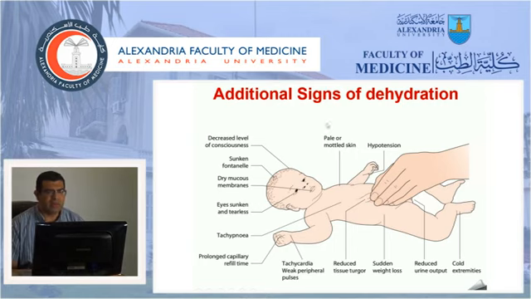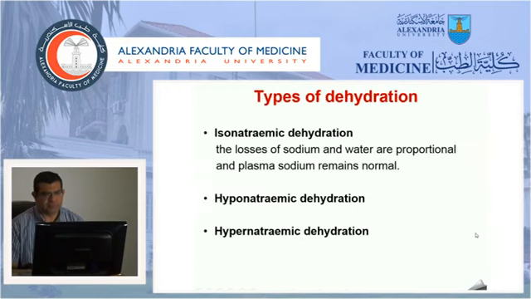Sometimes we have other signs that can help us in assessment of dehydration, and these signs may be beneficial in obese children, and in children with malnutrition, where you can't rely on the traditional signs. The other signs include decreased level of consciousness, sunken fontanelles, dry mucous membranes, tachypnea, prolonged capillary fill time, sudden weight loss if you have the previous weight of the child, if the child is hypotensive, if the urine output is low, or if you find the extremities cold.